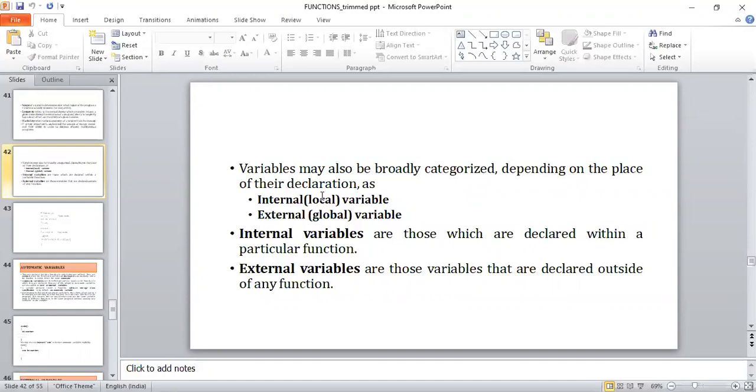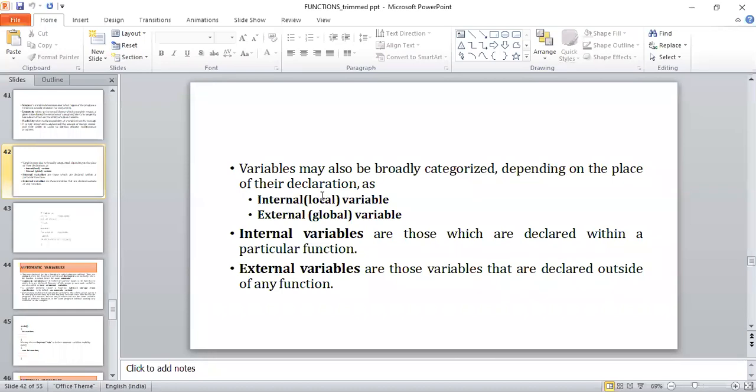The 2 numbers A and B are declared outside that function. I have used one more variable called sum, which is present in the piece of code for addition of two numbers. That's why sum has become an internal variable or local variable.